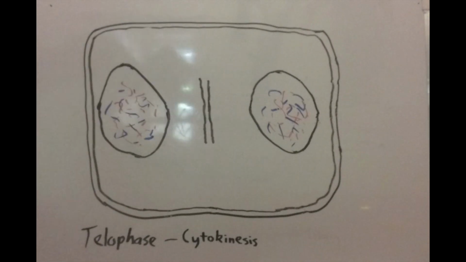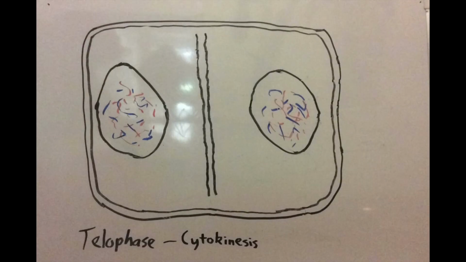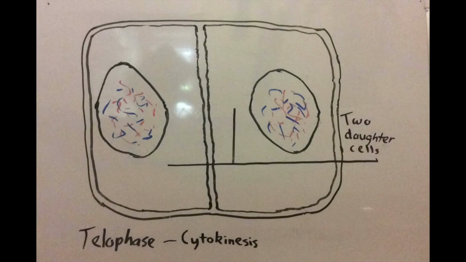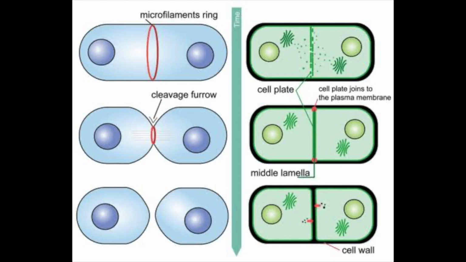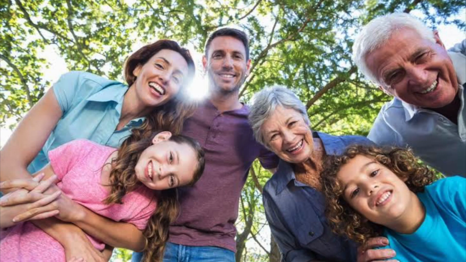Cytokinesis is different in animal and plant cells. In plant cells, a cell plate forms in between the two nuclei. Cellulose is then deposited on each side to create a new cell wall. In animals, the cytoplasm constricts in the middle of the cell, creating a cleavage furrow, causing it to simply pinch off. In multicellular organisms, like humans, mitosis only occurs in somatic cells.